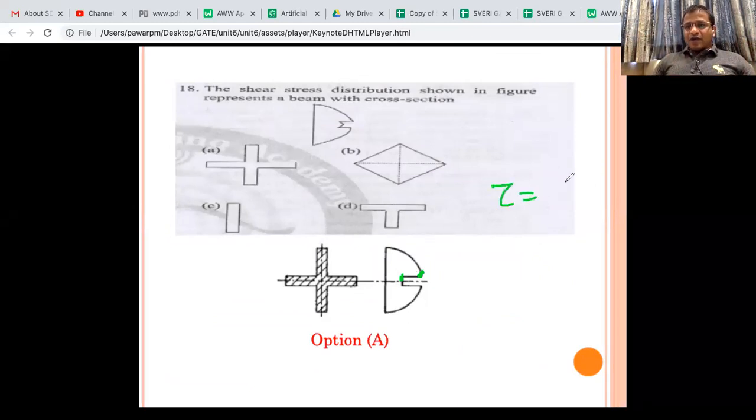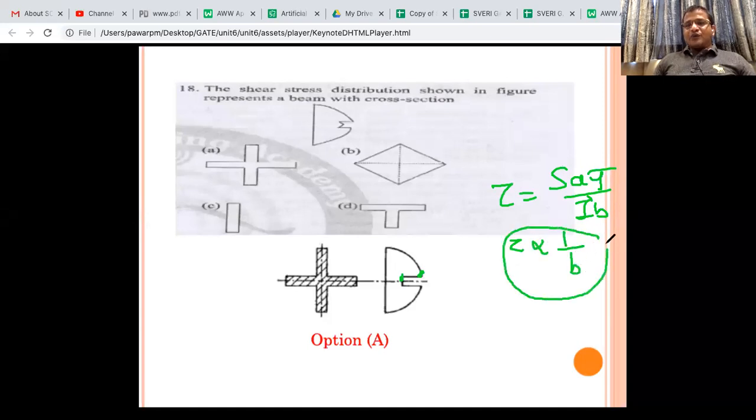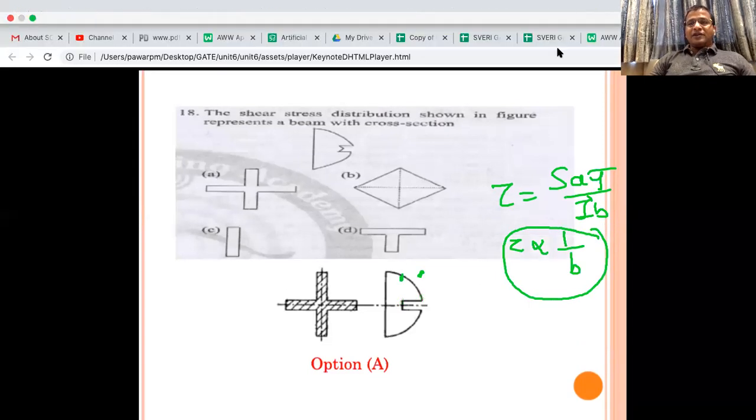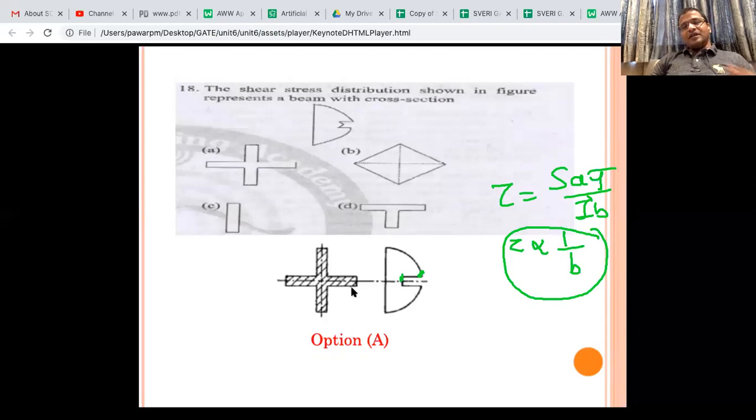What is tau formula? S A y bar by I B. Okay, so you can say that tau is inversely proportionate with the B. Once you understand these things, it will be easy for you to get the correct distribution diagram, even though you don't remember.